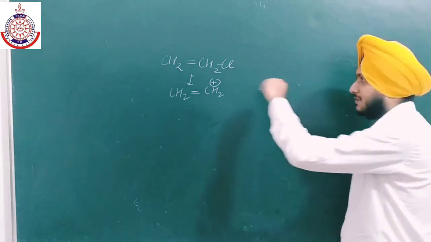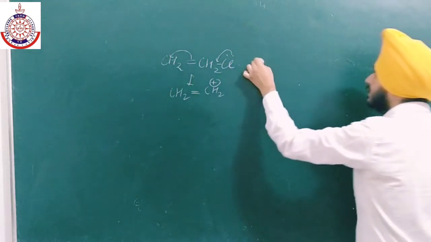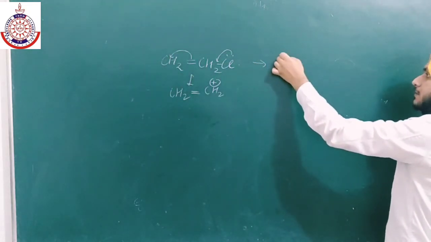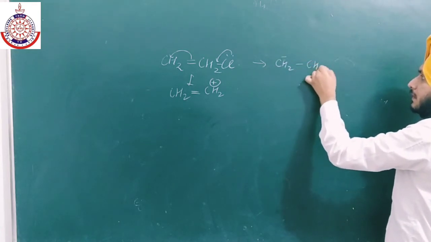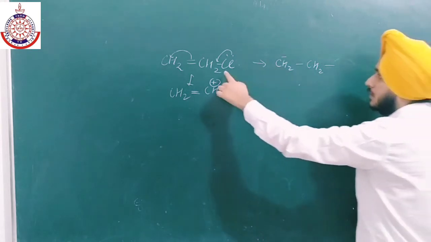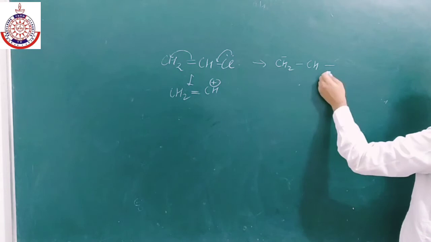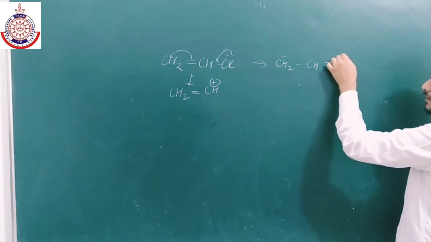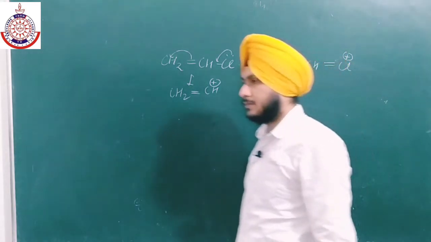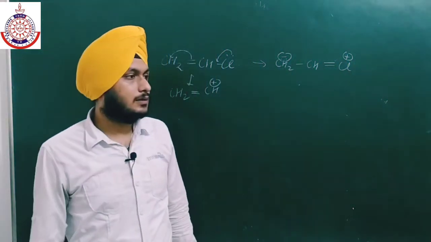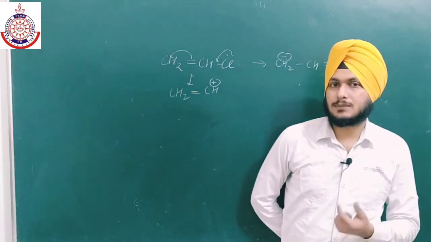Second reason is the resonance. In this case also resonance takes place. This bond will shift over here and this will shift over here, so we will get this resonating structure as the main. There are 2 hydrogen atoms. So we will get this product, positive charge over here and negative charge over here. So there is a double bond character generated in between the halogen and the carbon. That is why they are also less reactive towards the nucleophilic substitution reaction.